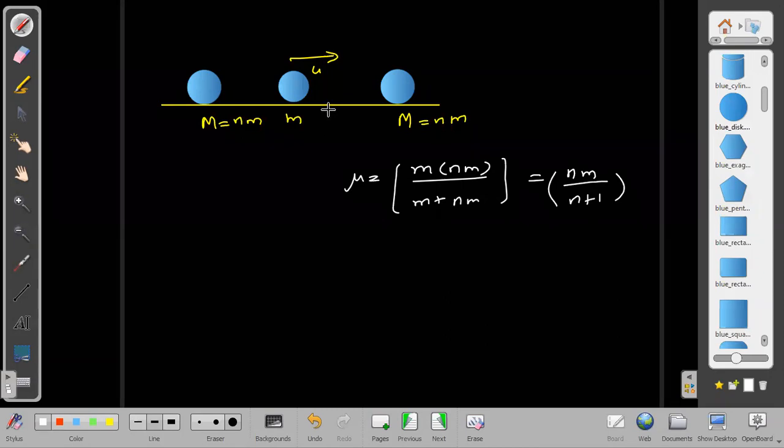Whenever such questions are asked, even if they don't give us M as nm, they are giving capital M only. You just assume that capital M by small m is some number n. That n may not be an integer, it may be a fraction also. That we should keep in mind. But just take the ratio and then start writing in terms of that. Then it will become easier to analyze it.